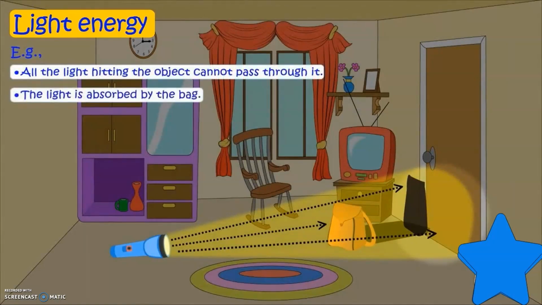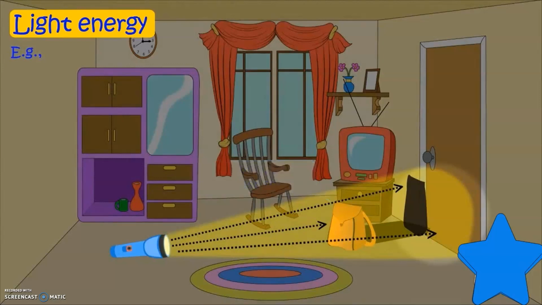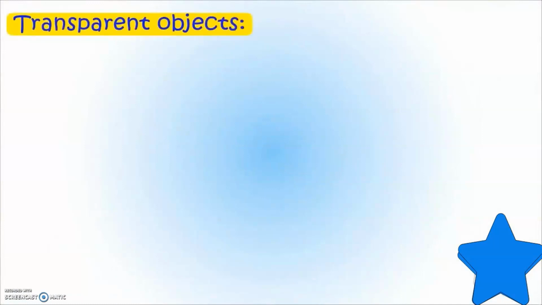Sometimes the light cannot pass through. Actually, the light is absorbed by the bag, and that forms a shadow. Okay, the black spot or the dark spot behind the bag is called a shadow. The area exactly behind the bag is darker as the light is not able to pass through. So the light actually is blocked by that bag.